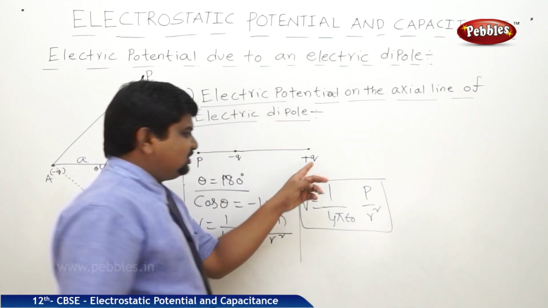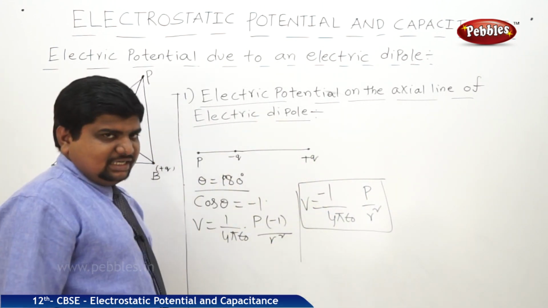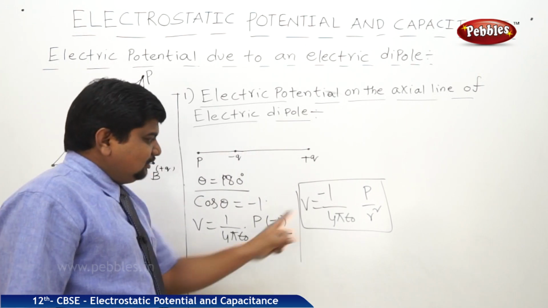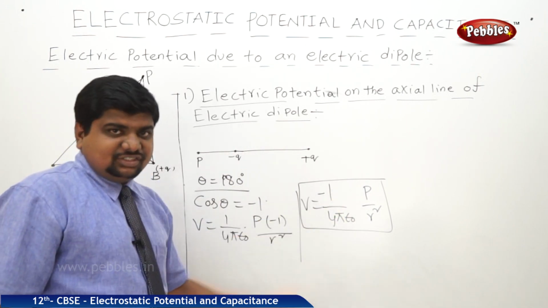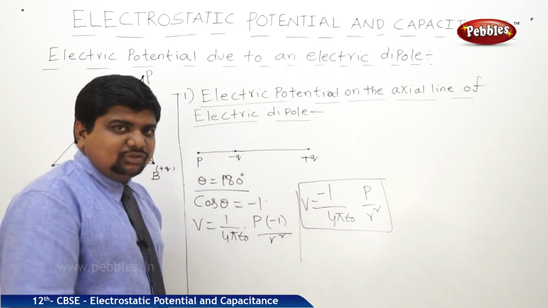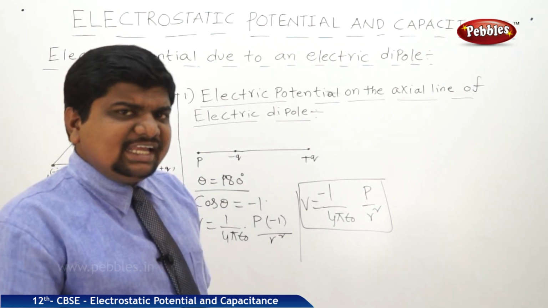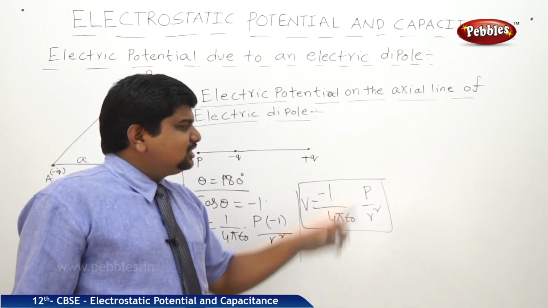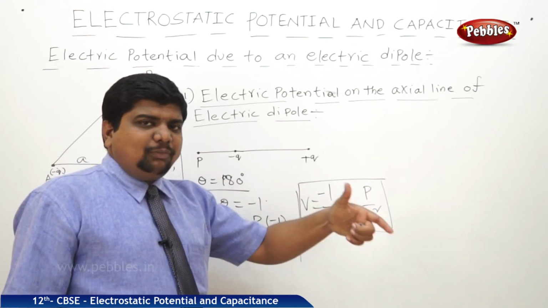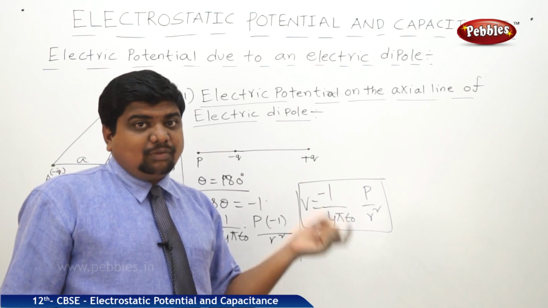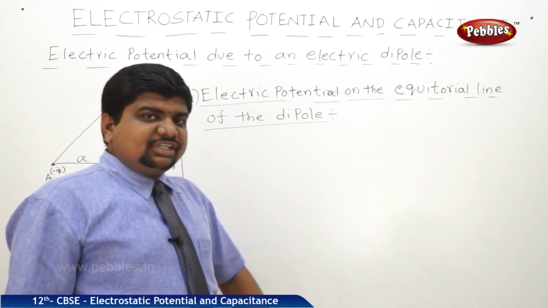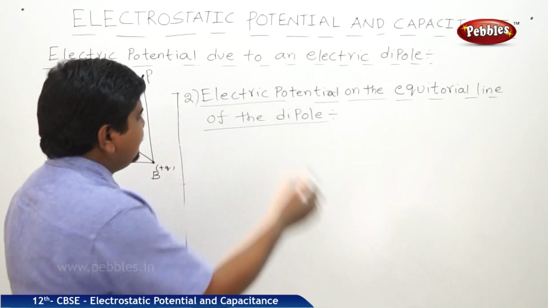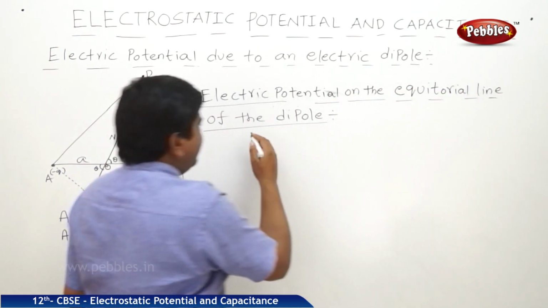So the potential at 0 degrees and the potential at 180 degrees with respect to the charges will be out of phase. 0 to 180 degrees is almost always the out of phase situation, maybe in electromagnetism or maybe in the light chapter. So anywhere 0 to 180 degrees means opposite in phase or out of phase and opposite in polarity. Now the second situation in case of potentials. Electric potential on the equatorial line of the dipole.